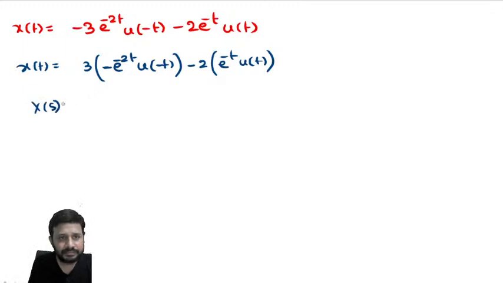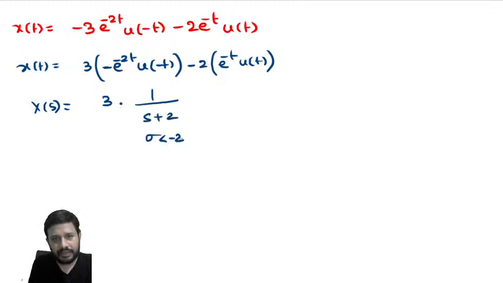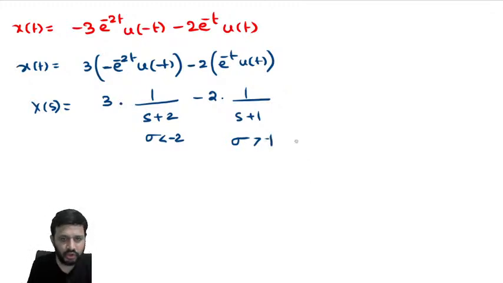Laplace transform: 3 times 1 by s plus 2, sigma less than minus 2 is the ROC, minus 2 times 1 by s plus 1, sigma greater than minus 1. Now if you observe here, according to the property of linearity, I must take the common ROC. Is there any common ROC between sigma less than minus 2 and sigma greater than minus 1?